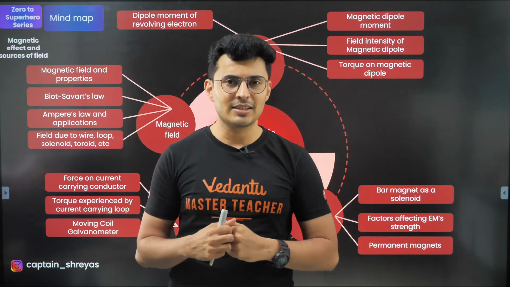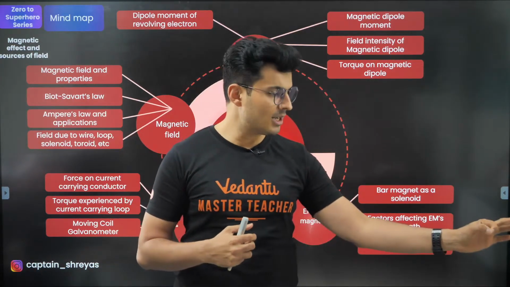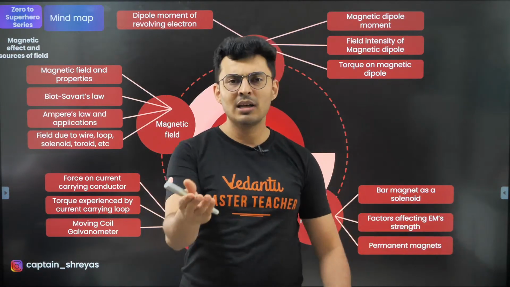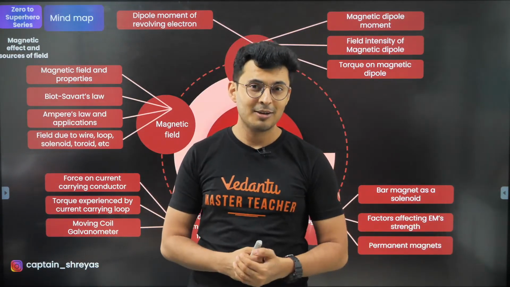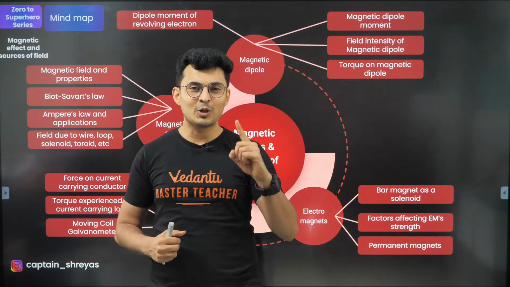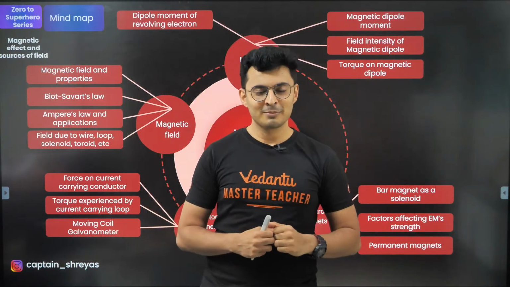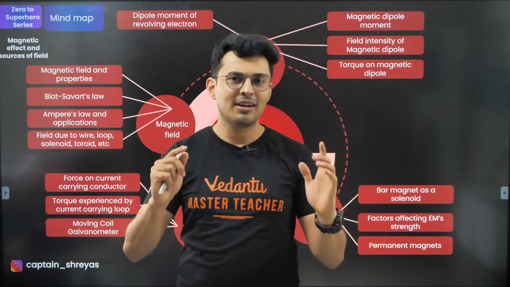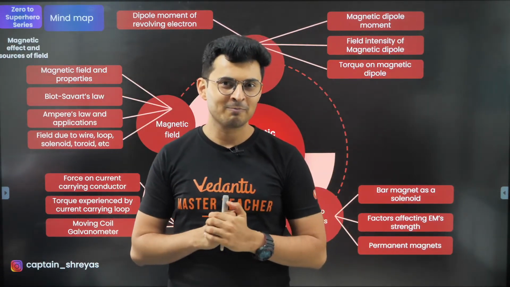In electrostatics, you can take a positive charge, you can take a negative charge. You can take how much ever positive you want, you can take how much ever negative you want. But in magnetism, it's always buy one, get one free. Meaning, if you have a north pole, you will always get somewhere an equivalent amount of south pole.